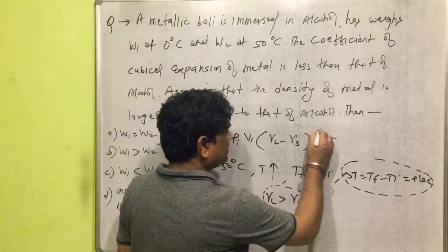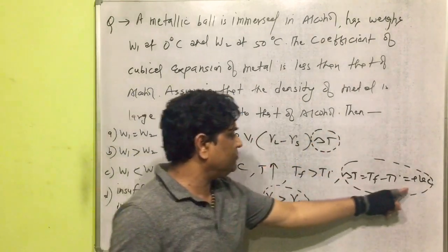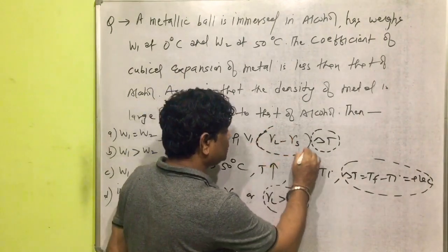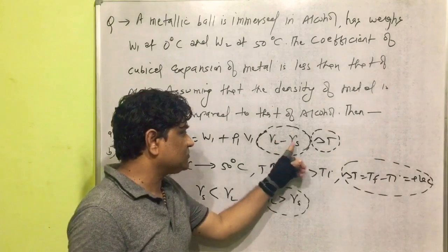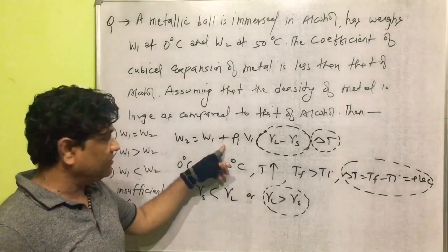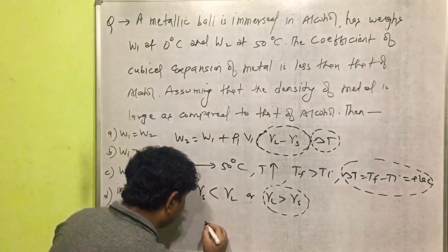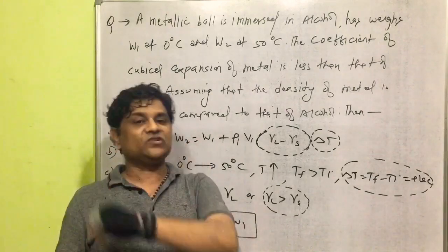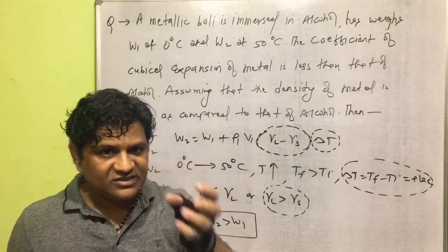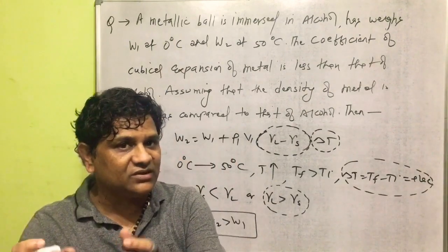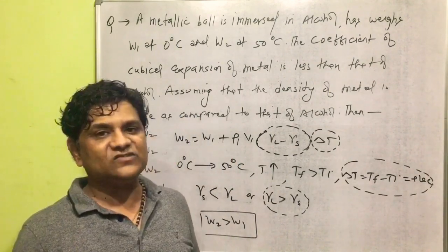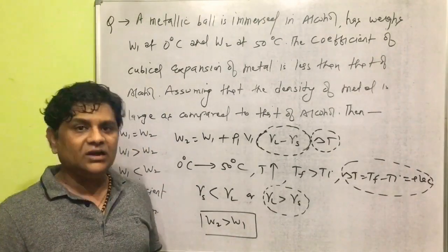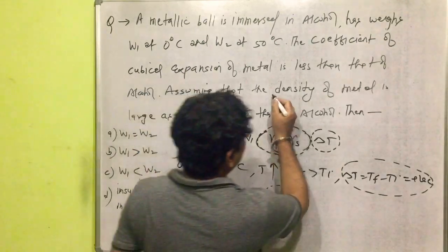So delta T will be positive, and gamma liquid is greater than gamma solid means this is also positive. If it is positive, then W2 will be greater than W1. So the question is clear now. When a metallic ball is immersed in alcohol at two different temperatures, 0 degrees Celsius and 50 degrees Celsius, its apparent weight increases. W2 will be greater than W1.